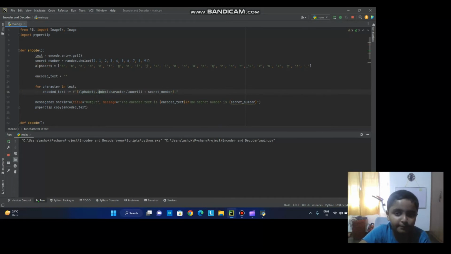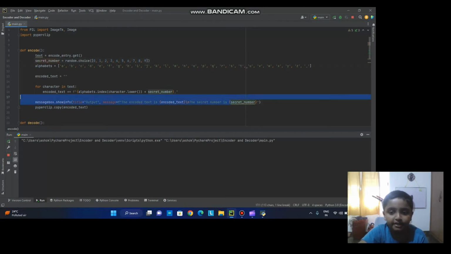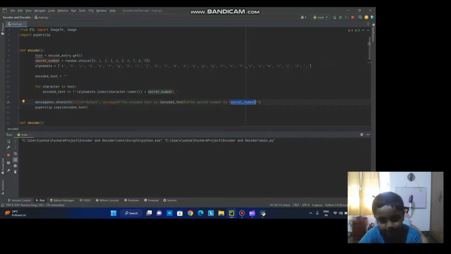So alphabets dot index from A to Z, and I put the underscore because it doesn't detect spaces. So if you want to put in a space, you have to put an underscore. If they type some uppercase, we just lower it, plus the secret number. So the secret number is the random thing over here. You need to know the secret number to decode it. So it will just output the encoded message, the encoded text. I'll tell you why we need a secret number afterwards.